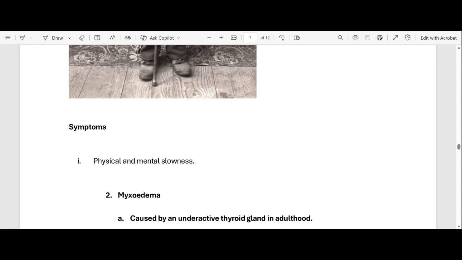Remember, metabolism is responsible for releasing energy to all cells in your body, and we have cells in each and every part of your body. If those cells are not receiving enough thyroxine, it means that their metabolic activity will be slow. And if the metabolic activity is slow, it will lead to physical and mental slowness.